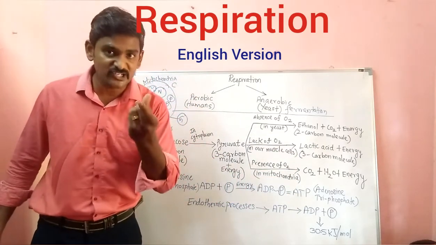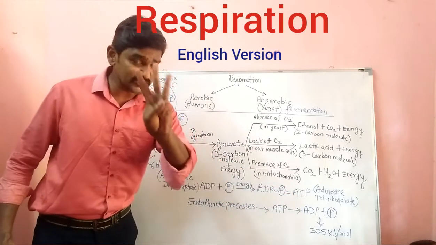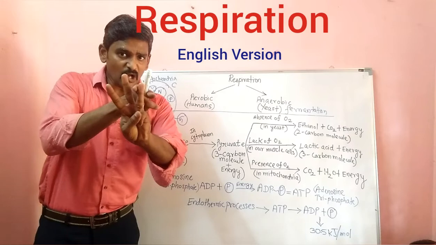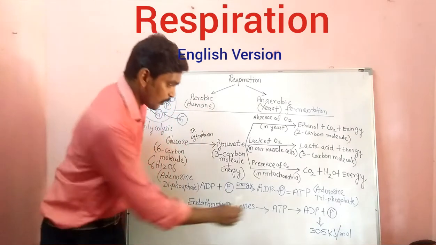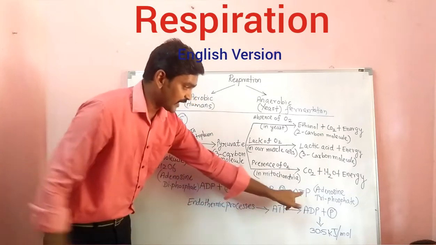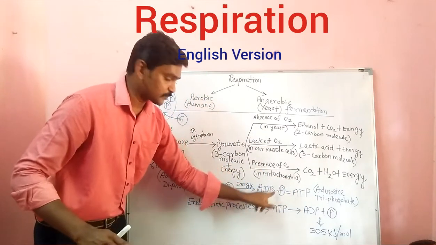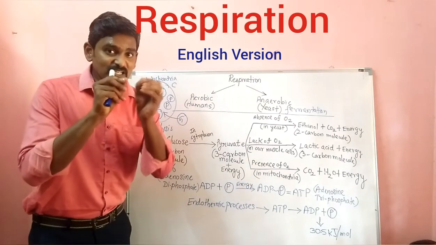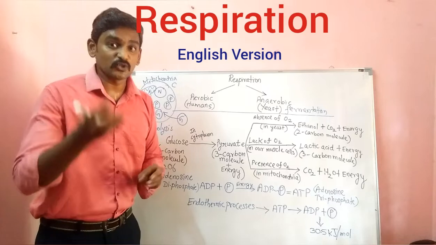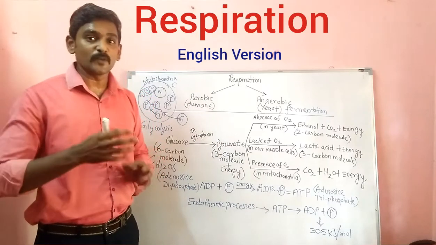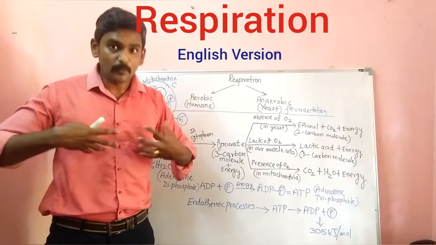How will they provide energy? It is adenosine triphosphate. Now what happens? 3 phosphates are there. In that, the last phosphate will be moving outside. So the bond between these two will break down. If the last phosphate is removed, this bond will be broken down. As a result of the breaking down of the bond, energy will be released. So that energy will be used for all the metabolisms which are taking place in our body.